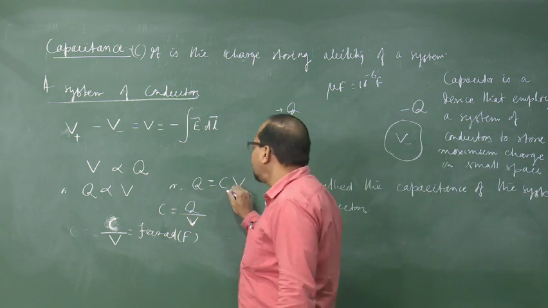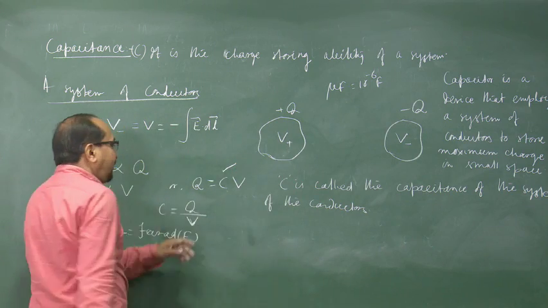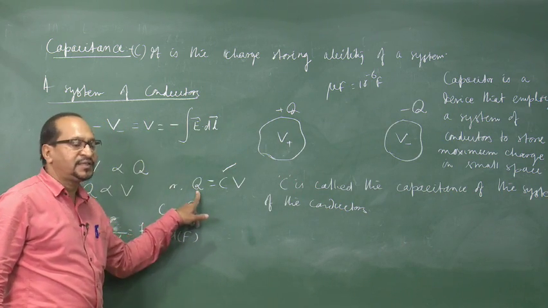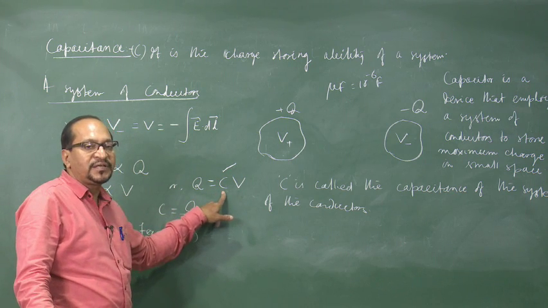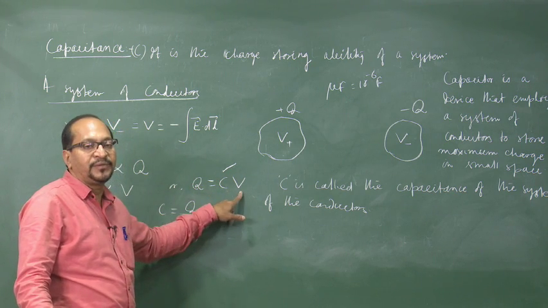So, from this equation we see that the higher the value of C, the more will be the charge for the same potential. So, capacitance determines how much charge we can store for a given potential.